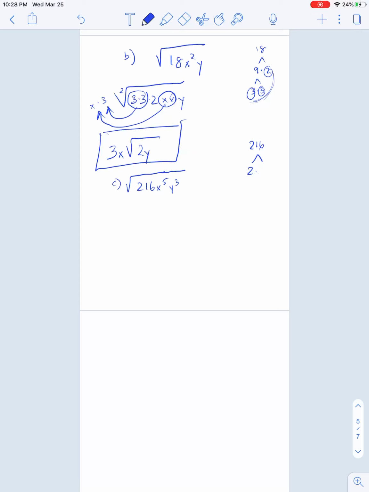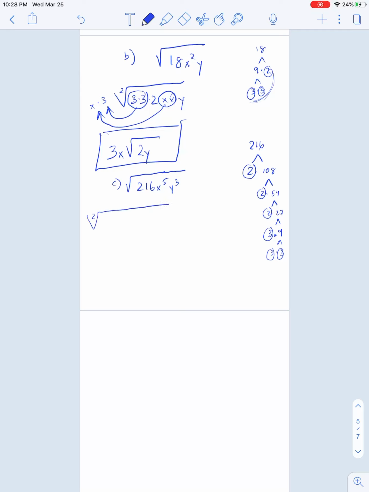How about we divide that by 2? That gives us 2 and 108. That's prime. Let's break up 108. How about we divide it by 2 again? That gives us 2 and 54. We can do the same thing with 54. If you divide it by 2, you get 2 and 27. For 27 this time, let's go by 3. We get 3 and 9, and then our 9 is 3 and 3. So when you get big numbers, just divide by 2. If that doesn't work, divide by 3. The nice easy way to do it.